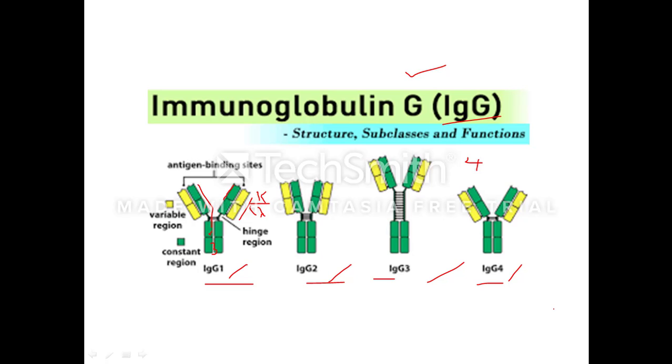It carries the major burden of neutralizing bacterial toxin and of binding to microorganisms to enhance their phagocytosis. This process is called opsonization. These IgG molecules surround the specific bacteria or the bacterial toxin, and they increase the rate of phagocytosis. So they act as opsonins, and the process is called opsonization.